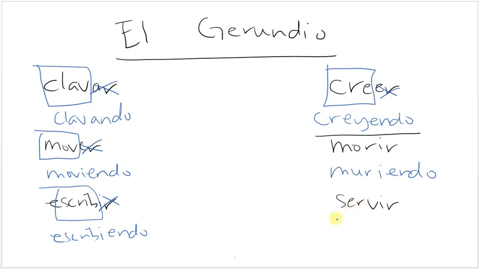For servir, it's going to be E to I, so it's going to be sirviendo. For pedir, it would be pidiendo. Divertir, it would be divirtiendo. So IR verbs do stem change either to U or to I. Otherwise, it's always just going to be ando or iendo at the end.